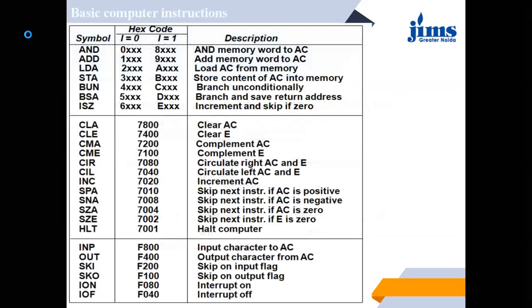Next. Yeah, this is the detail of the symbols or codes, what the values should be when we have to perform different operations. So for the code ADD, if I want to add, then the value of that should be 1. It can be x-axis, can be anything, and it is 9.